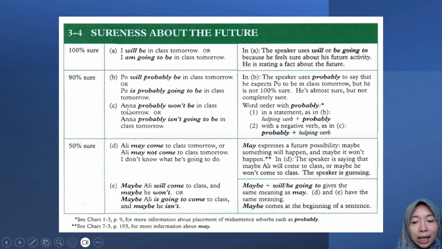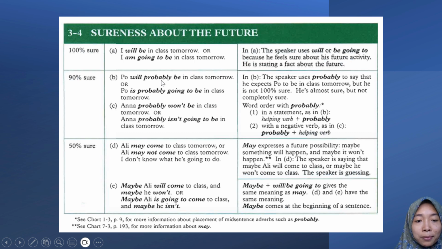But for negative verb, as in C, probably plus helping verb. So probably is put before the helping verb for negative sentence. Anna probably won't be in class tomorrow, or Anna probably isn't going to be in class tomorrow. Can you see the differences between these sentences? I guess you can.